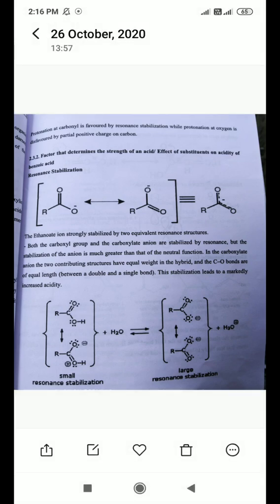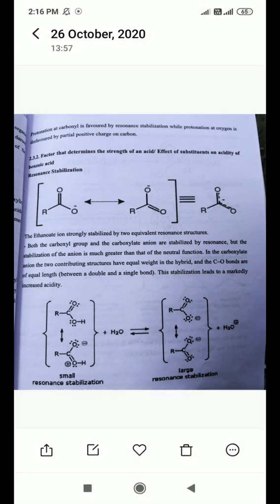Here, the ethanoate ion, for example, means C2H5COO minus. The negative charge moves from one oxygen atom to another oxygen atom. So there are only two resonance hybrids for the ethanoate ion. So what happens? Let's see. Both the carboxyl group and the carboxylate ion are stabilized by resonance, but the stabilization of the anion is much greater than that of the neutral function.